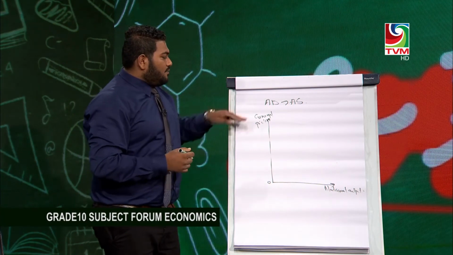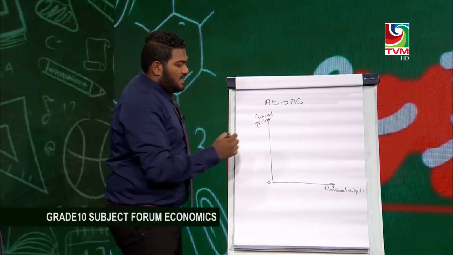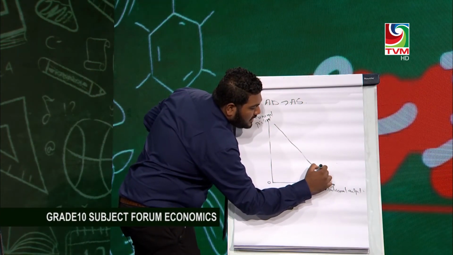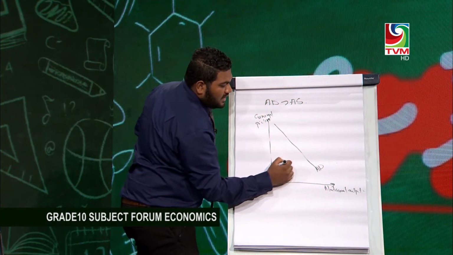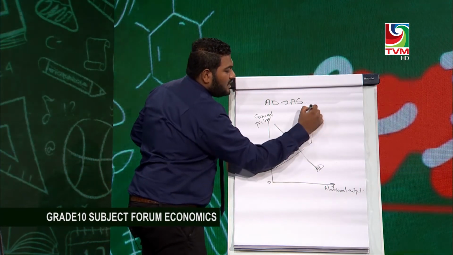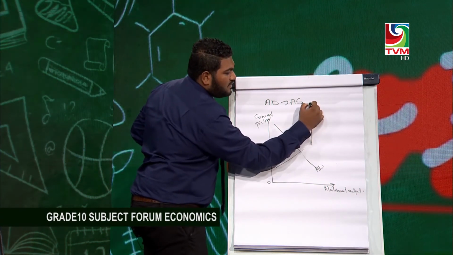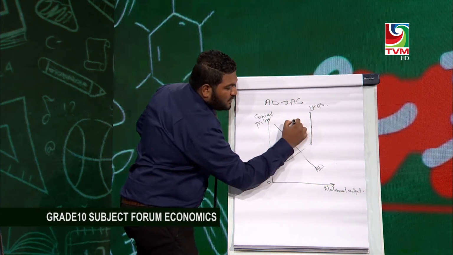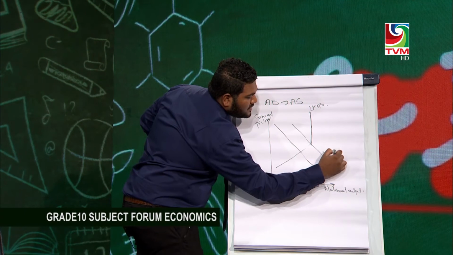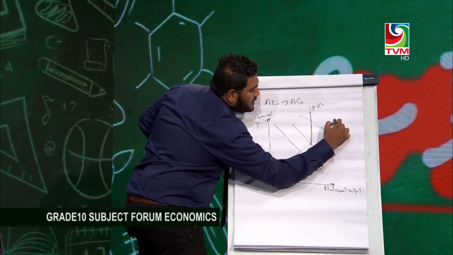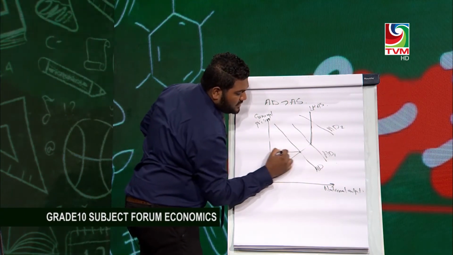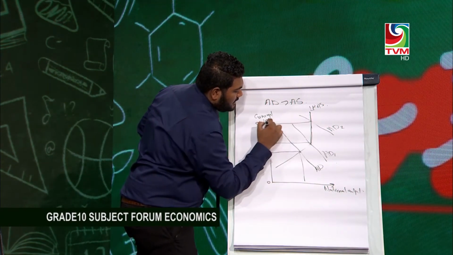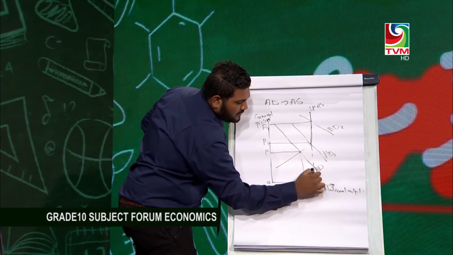Okay, so the aggregate demand exceeds aggregate supply. Like I said before, the demand curve will be downward sloping in the aggregate demand, but for the supply curve you will be using the long run aggregate supply curve. So this supply curve is known as the long run aggregate supply curve. So aggregate demand tends to increase from AD1 to AD2. So this is the price P1, and here P2. So the supply remains constant.